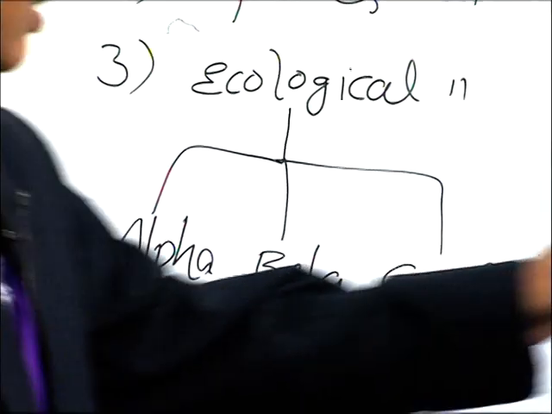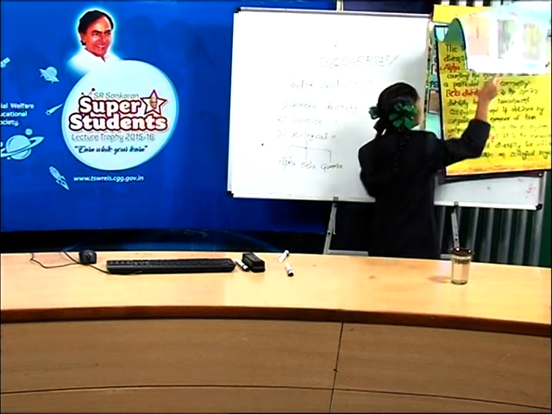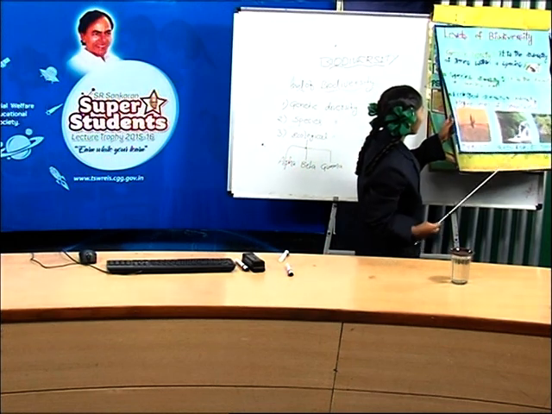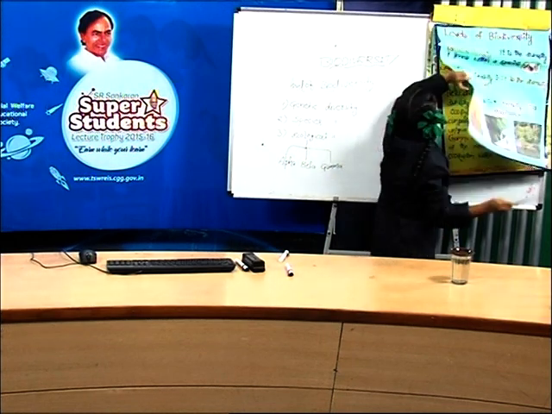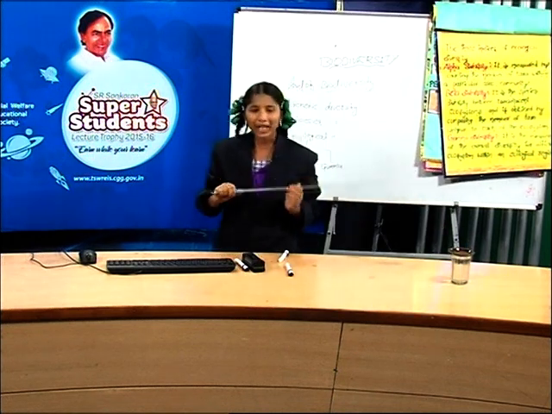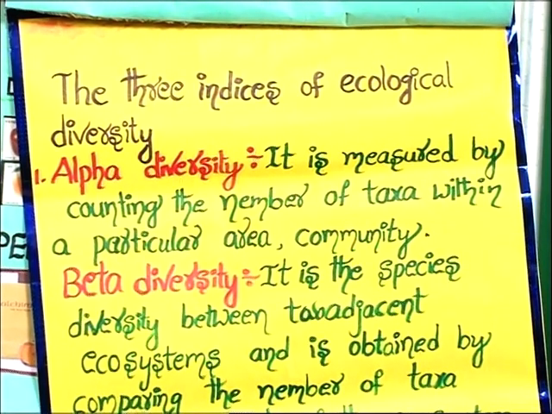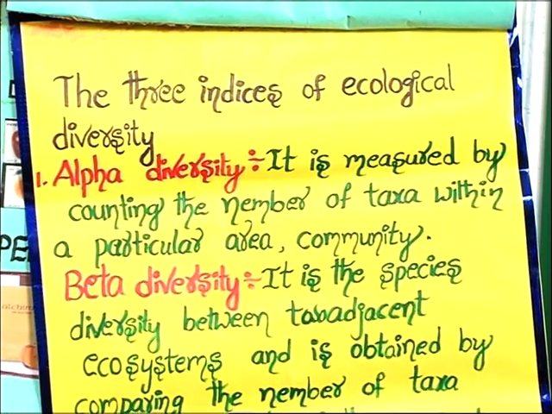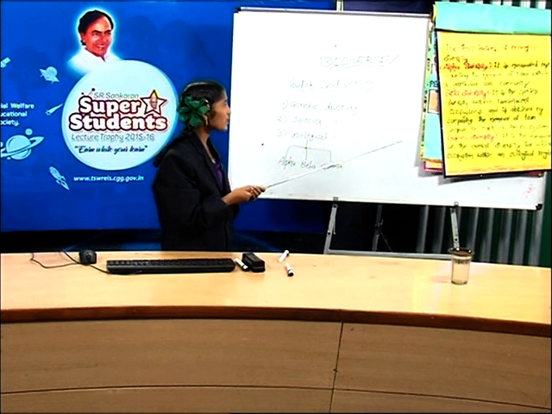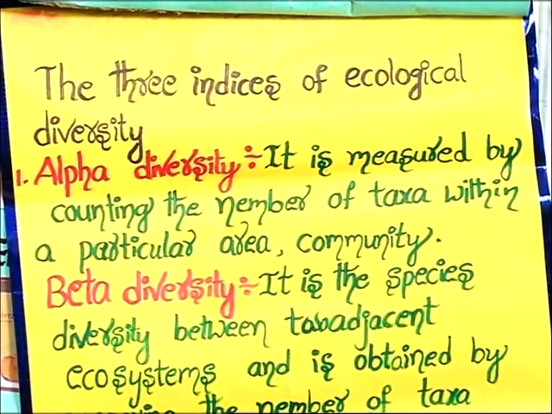Let's see. Alpha diversity. It is measured by counting the number of taxa within a particular area, community or ecosystem.